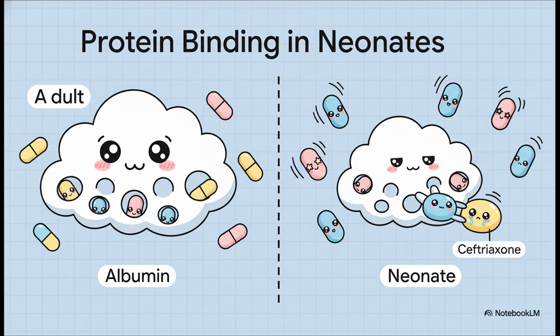What does this mean for us? It means that for highly protein-bound medications, a standard dose can result in a much higher concentration of active free drug, and that can lead to an exaggerated or even a toxic effect. A classic clinical example of this is the risk of certain drugs, like ceftriaxone, displacing bilirubin from albumin, which increases free bilirubin levels and the risk of kernicterus in a jaundiced neonate.